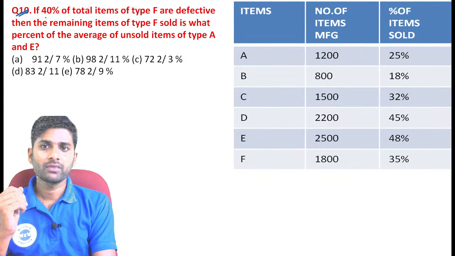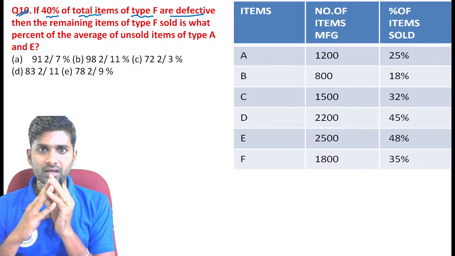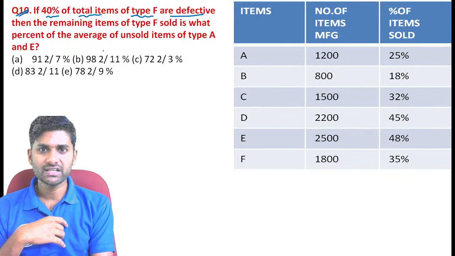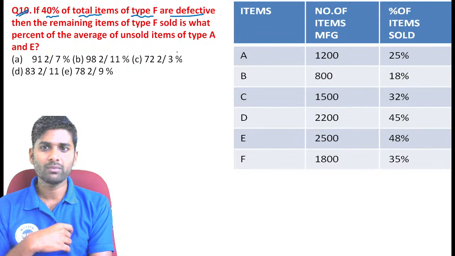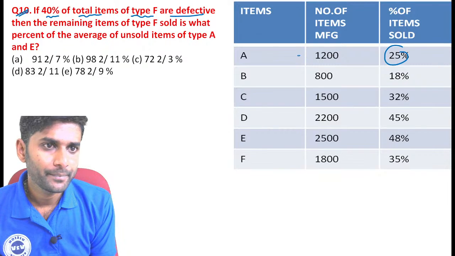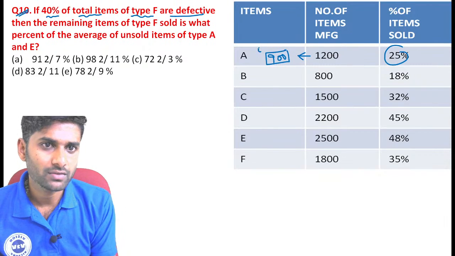See the other question. 40% of total items of type F are defective, then the remaining items of type F sold is what percentage average of unsold items of type A and D together? Unsold of A is 3 by 4, the value becomes 900. It's the unsold value.